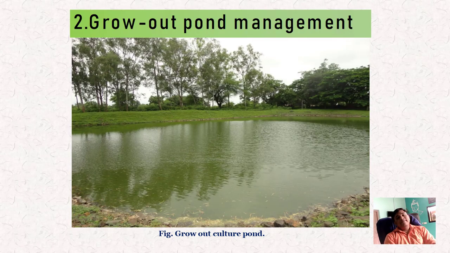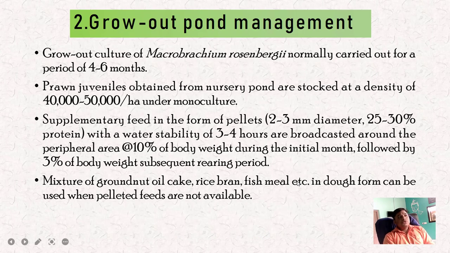Okay, and the next is growth pond management. Meaning after the nursery phase, how we can manage the growth phase of this prawn culture. This is the growth culture pond, we can see in this picture. Growth culture of Macrobrachium rosenbergii is normally carried out for a period of 4 to 6 months.